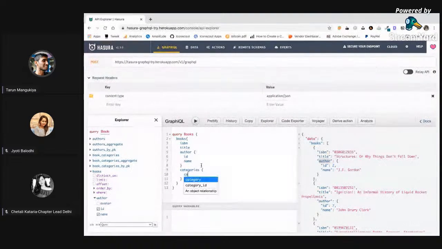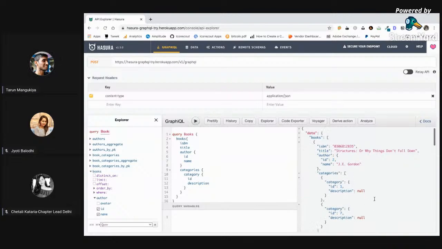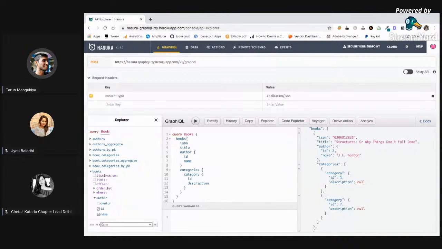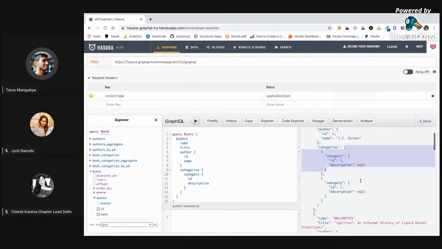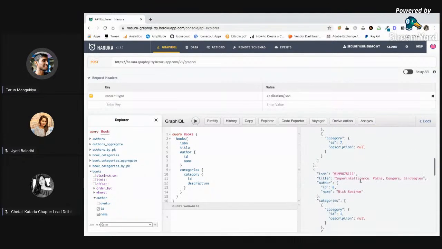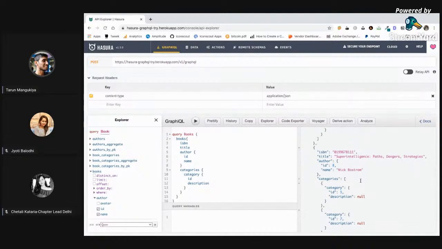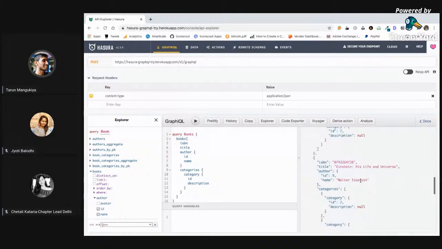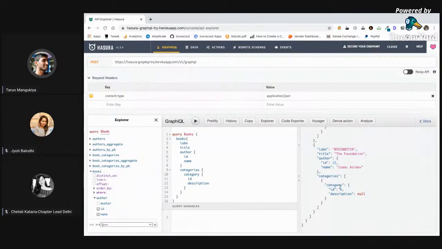okay, sorry. Inside category, I have one more category. This is due to Hasura itself. And then here I have ID and description. Yeah, so inside categories, I can get both ID and description, right? This makes it very easy for us as client or front end developers to easily get the data that we want, right?